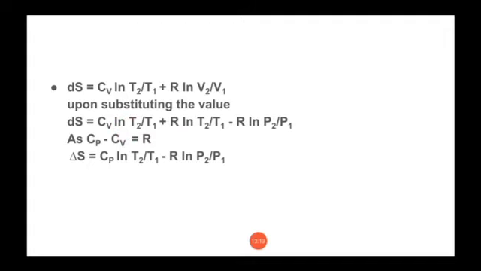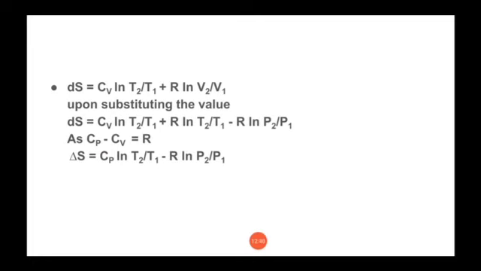And we know the relation of heat capacities, that is Cp minus Cv is equal to R. Therefore Cv plus R becomes Cp. So substituting, we'll get our last equation: delta S is equal to Cp ln T2 by T1 minus R ln P2 by P1. So that is our second part.